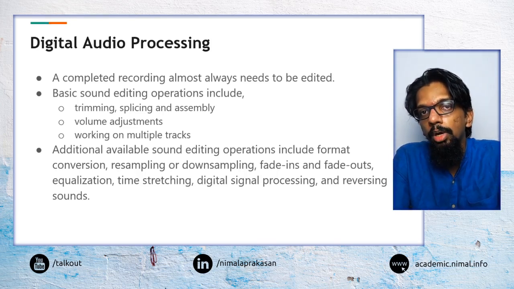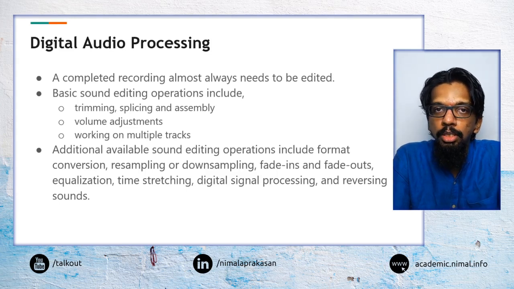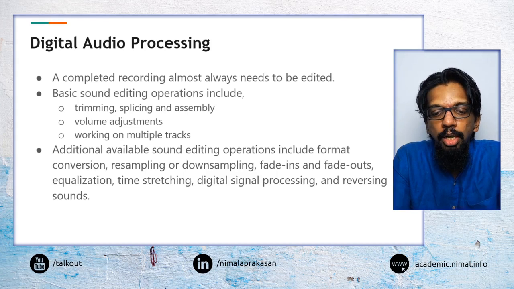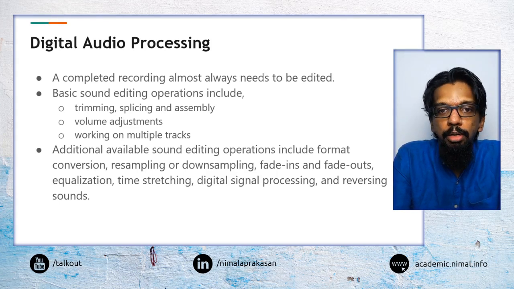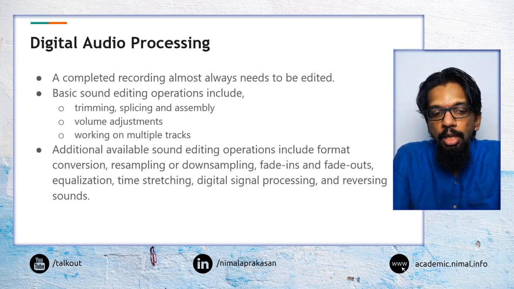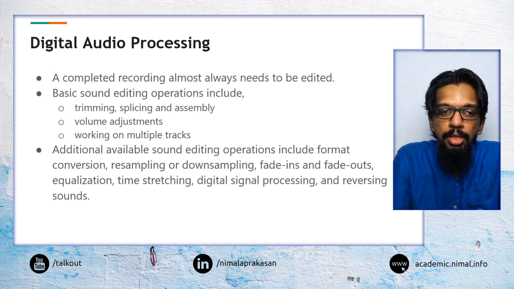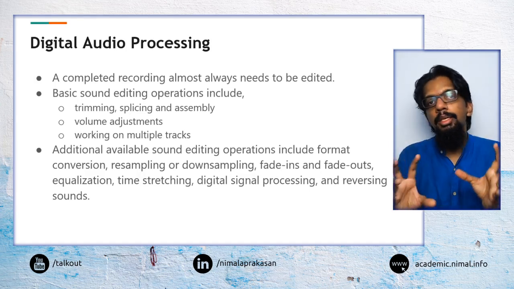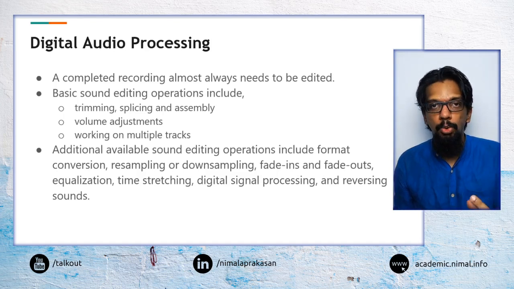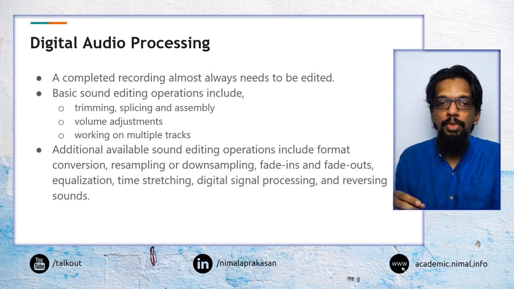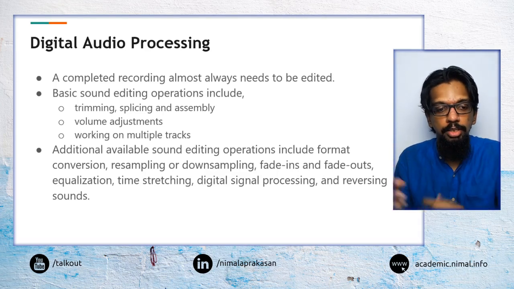If we originally recorded a sound at 48,000, we may reduce that to, say, 44,100 to put it into a different medium, for example. Some of these things we will come back to later to discuss how these different operations can be done. But the main thing is that we will be able to process that audio signal to produce a slightly modified version of the original signal.